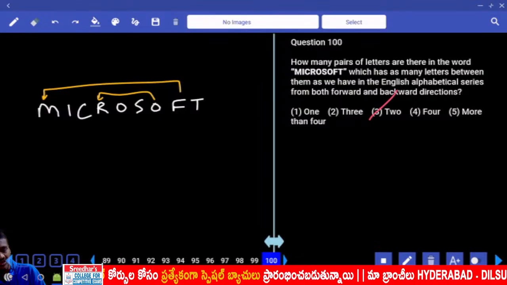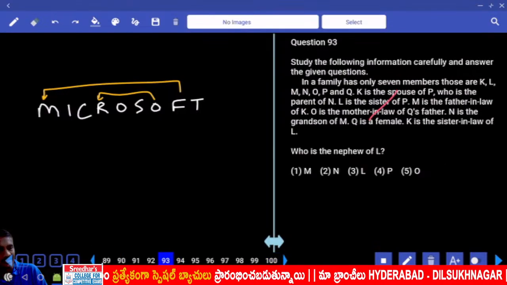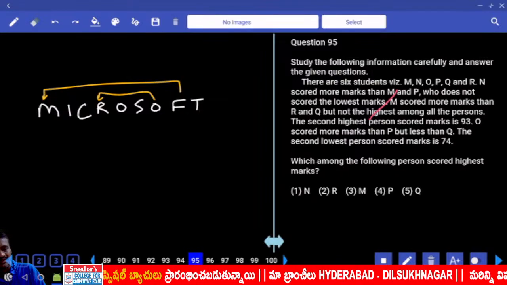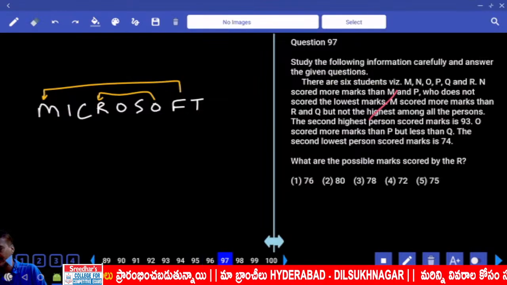And we have left only one question under the second priority. What is that one? In data sufficiency, it is 2 and 3.